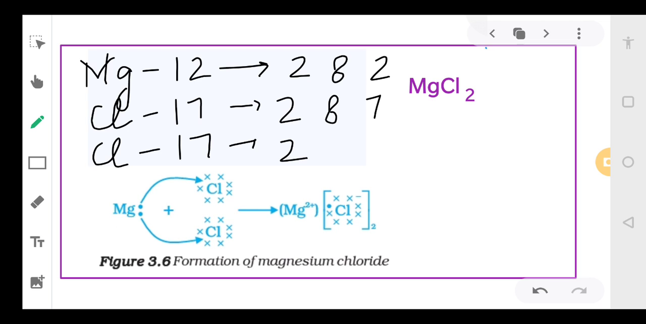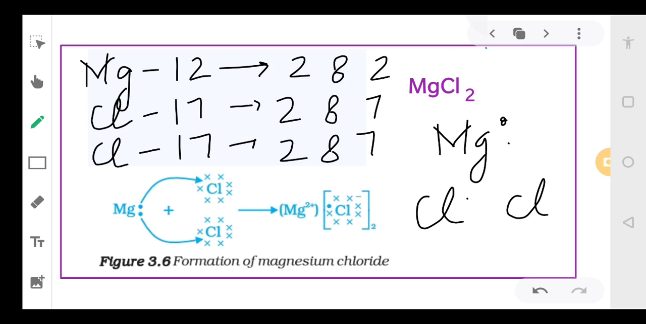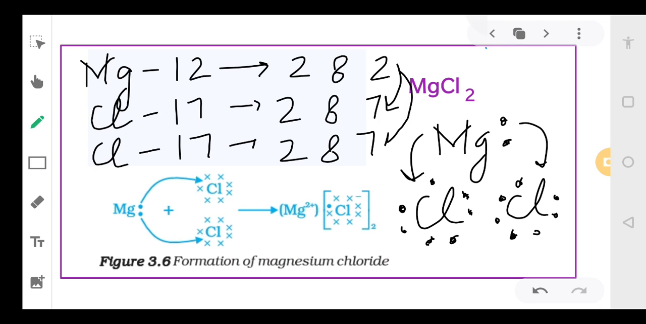2, 8, 7. So on each chlorine we'll be putting 7 dots. Like magnesium we put 2 dots, chlorine will have 7 dots. Same here. So magnesium will give 1 electron to this chlorine and 1 electron to this one. So 1 electron goes here, 1 electron goes here. Now each chlorine will have 8 electrons.